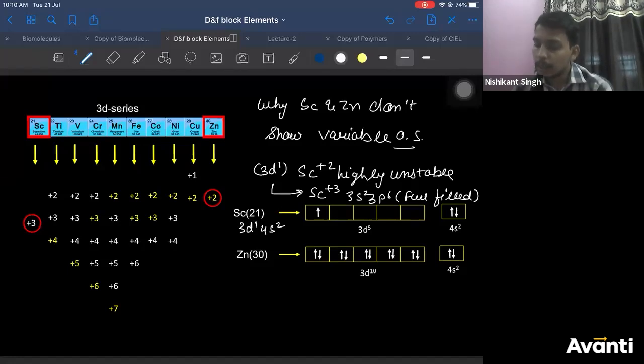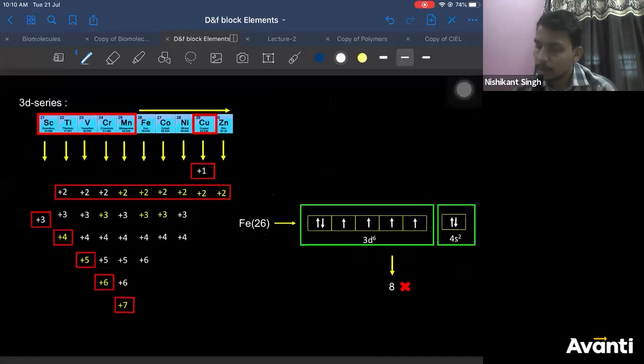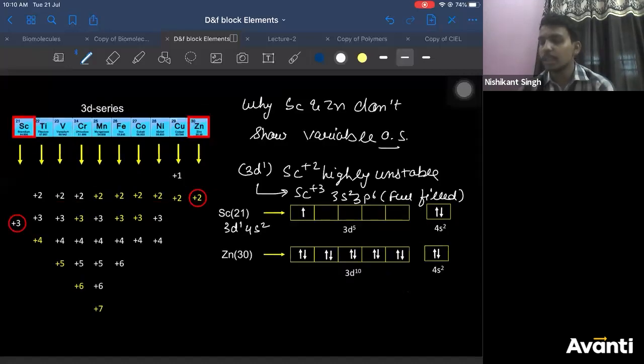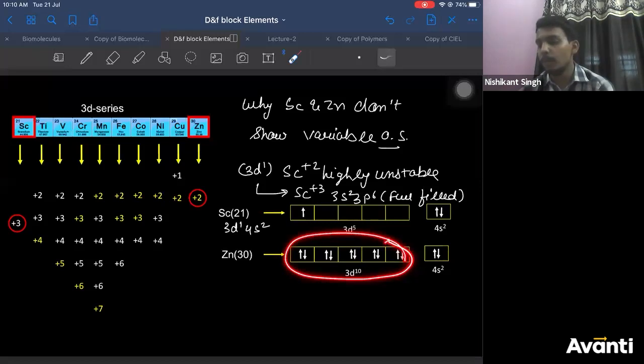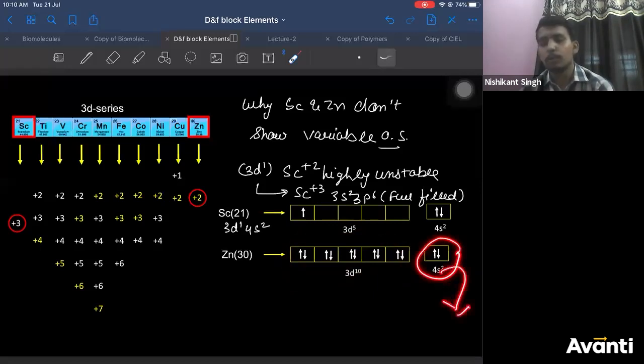All right. Now if you see this carefully, just a minute. Yeah. Now why does zinc not show variable oxidation state? Because in zinc all electrons are paired. They cannot participate in bonding. Only unpaired electrons will participate in bonding. So these 4s2 electrons can be removed easily. They are the outermost electrons.